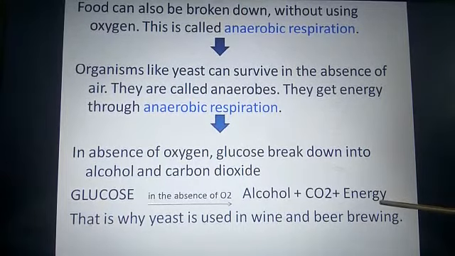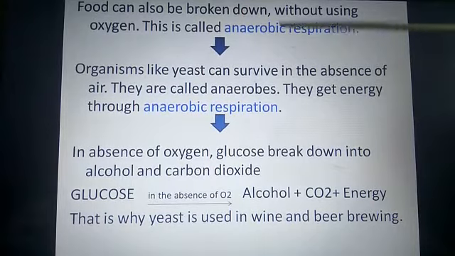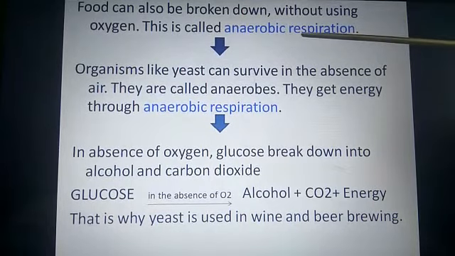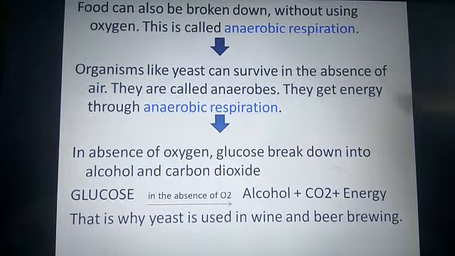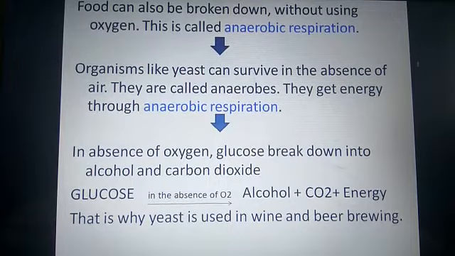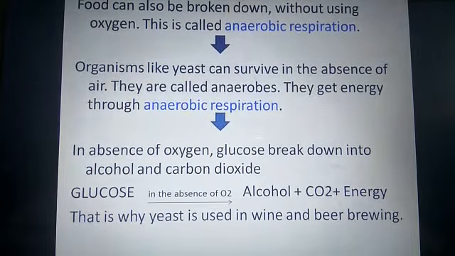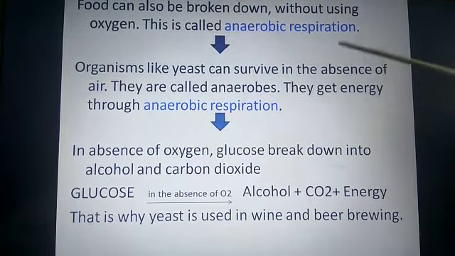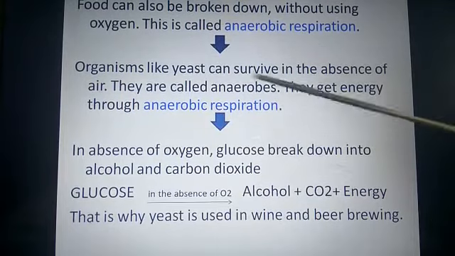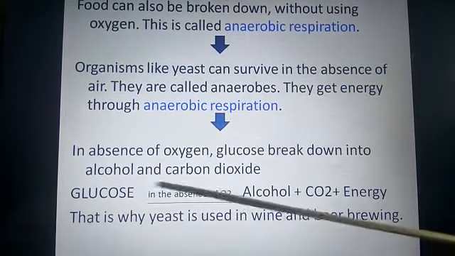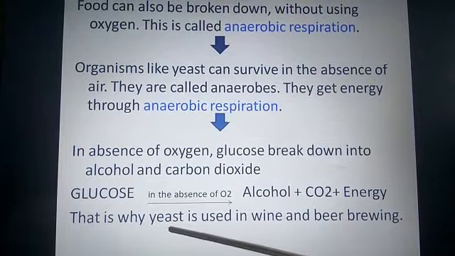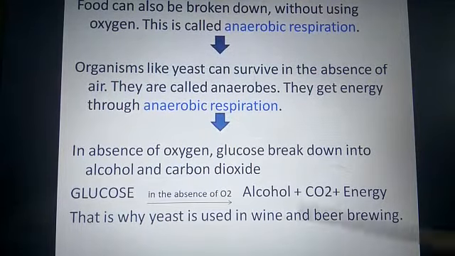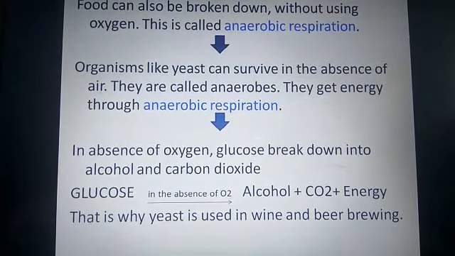The energy released from anaerobic respiration is less than the energy released from aerobic respiration. Since yeast carries out anaerobic respiration and breaks down glucose into alcohol, yeast is used in the wine and beer brewing process.